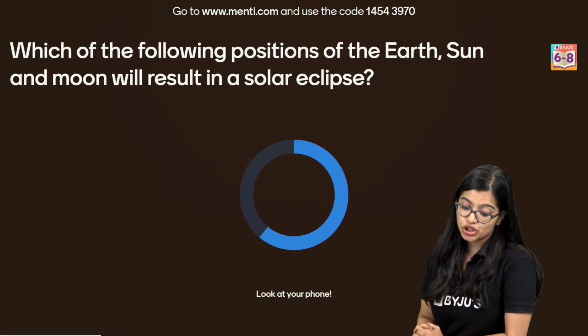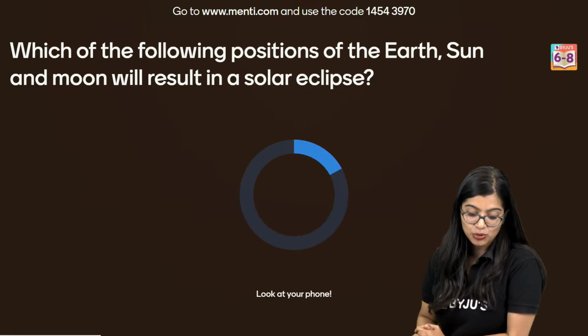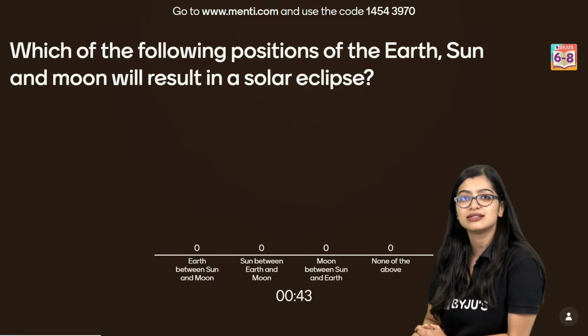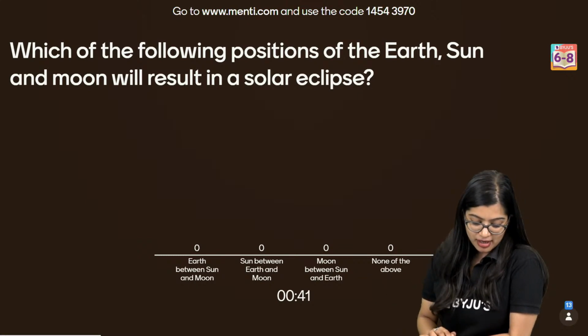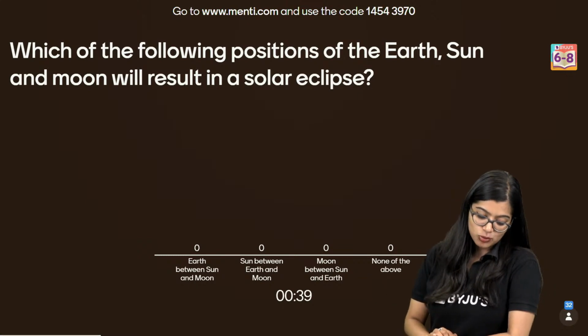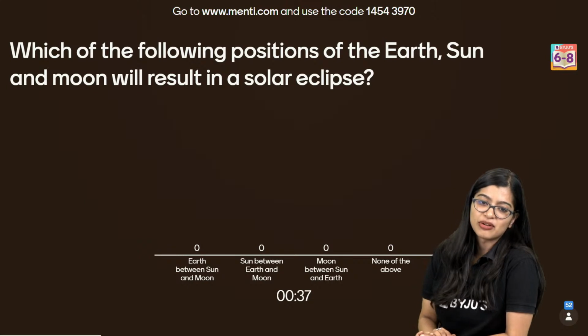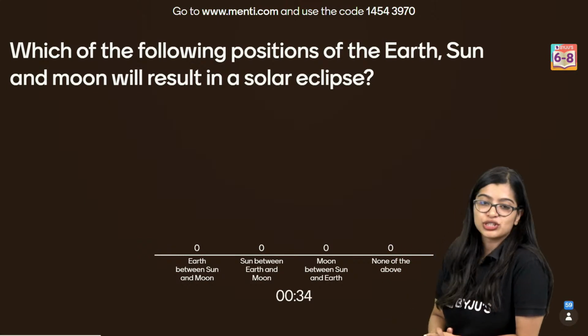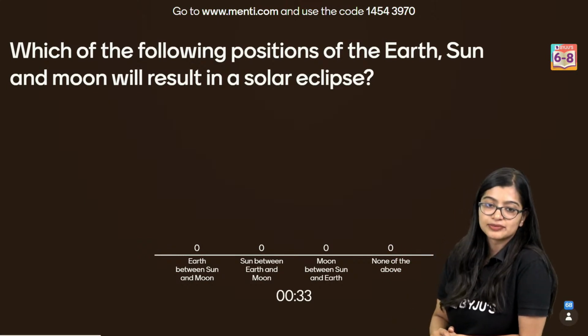Which of the following positions of Earth, Sun and Moon will result in a solar eclipse? It is so easy. Earth between Sun and Moon, Sun between Earth and Moon, Moon between Sun and Earth, or none of the above. These are all easy peasy questions. You all should be getting this answer.